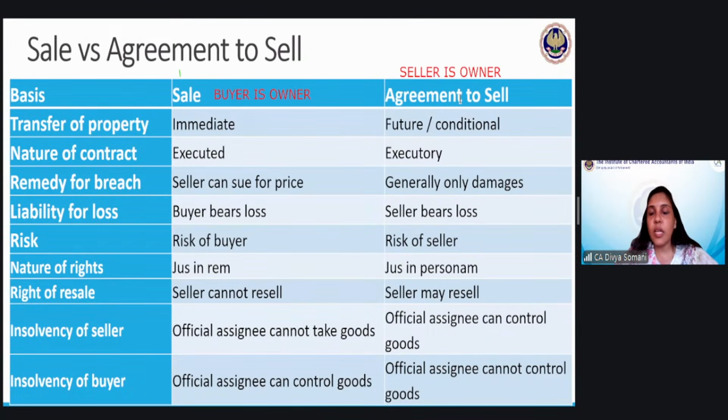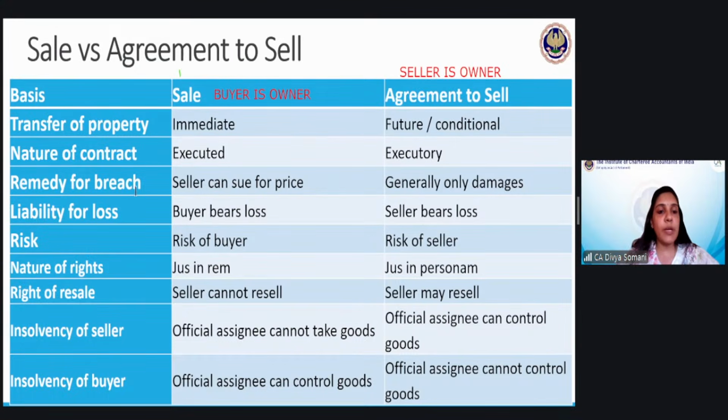Yeah, we were here. So what is the nature of the contract? Nature of the contract means has the contract completed or is something more to happen. So in case of sale, everything has been done, so it is an executed contract. In case of agreement to sell, it is generally executory because some things are going to happen. Therefore, on a future date, it will materialize.